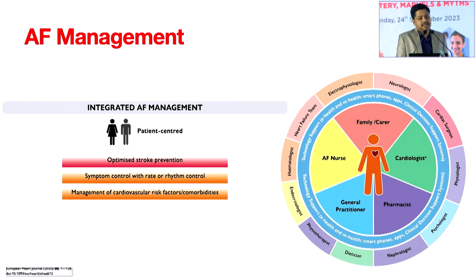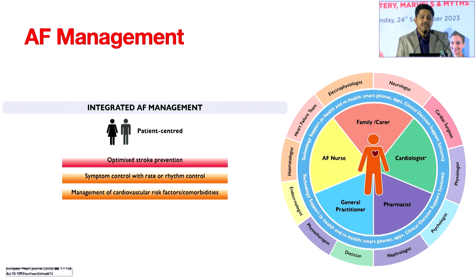So the guideline clearly says that when you want to manage atrial fibrillation, first and foremost comes stroke prevention. Optimized stroke prevention is the most important thing. Then comes symptom control with rate control or rhythm control. Then comorbidity management, hypertension, diabetes, obesity, all those things to be managed. But in terms of managing atrial fibrillation, it is no longer restricted to only the cardiologist or the physician. You can see the people involved in this chart.